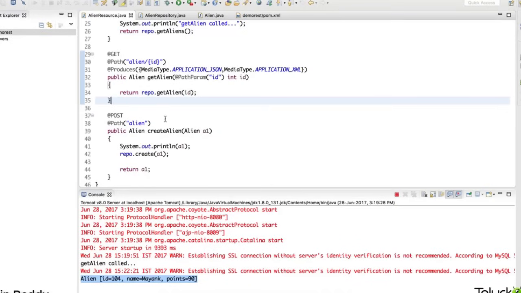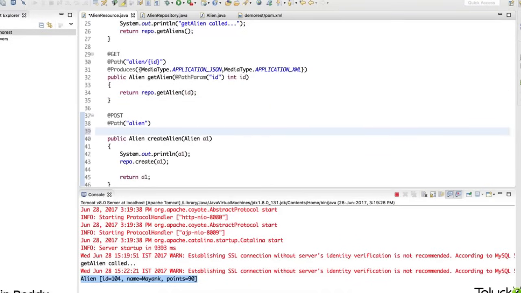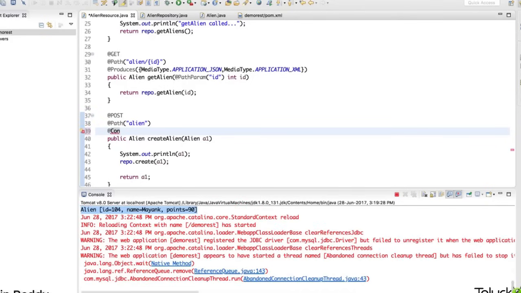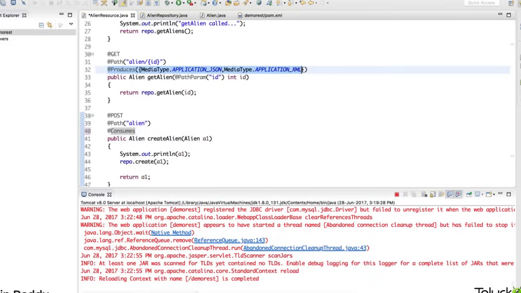Right now, how exactly is it working? What if I change this now? Let's say I want to specify something. For example, if you want to specify what type of data you want to accept, you can also use consumes. Produces is what the server sends to the client. So from the server, I'm sending data to the client, that is produces.